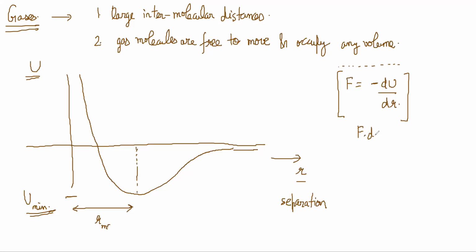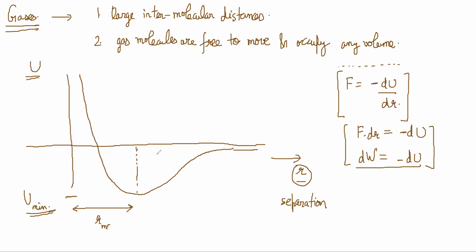F dot dr is equal to minus dU. F dot dr is called work done. This is a standard relation. So minus dU by dr is the rate of change of potential energy with change in R.